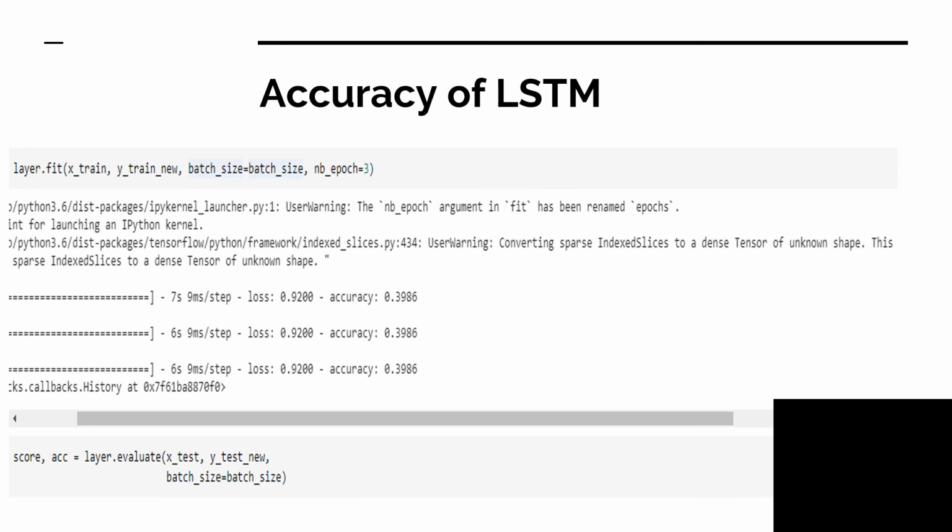Here we see the accuracy score of the LSTM model, which is 39.86% with a loss of 0.92. The loss is high, meaning the error is high, and the accuracy score is not even close to 50%. So this model did not perform that well.